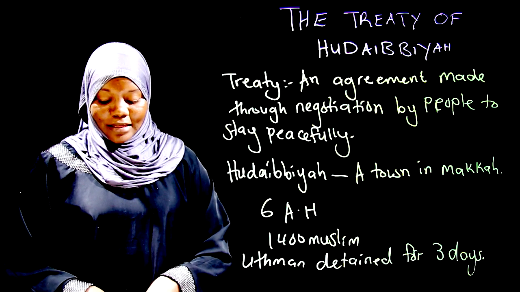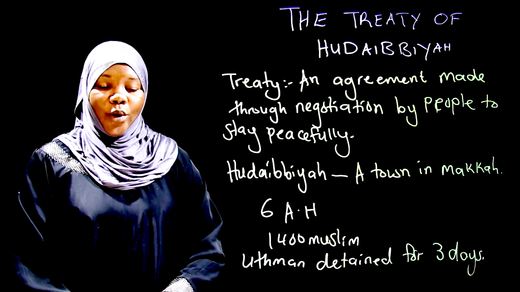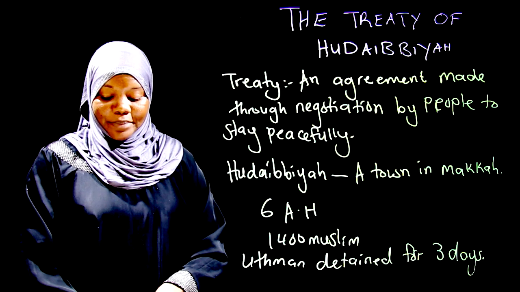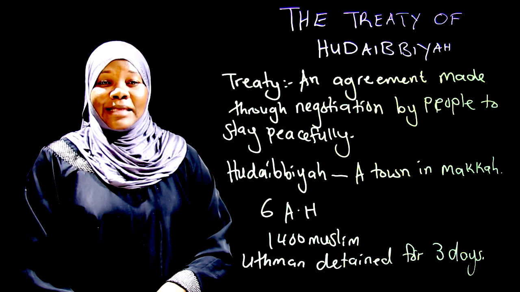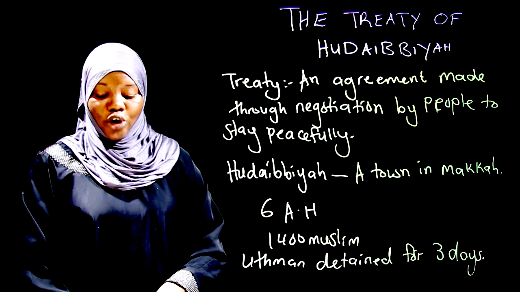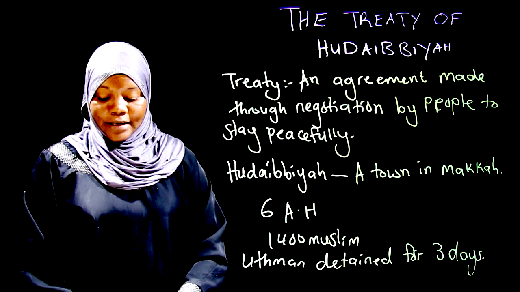The third agreement: if any Muslim went to Medina, he must be returned to Mecca.